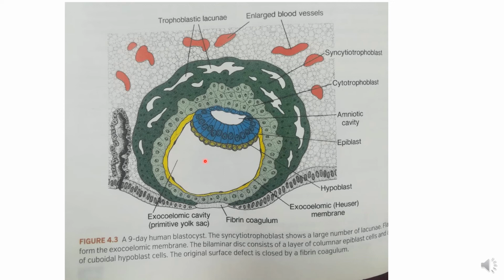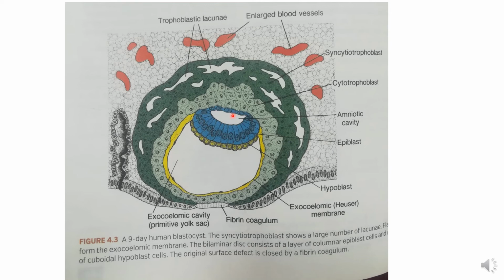This chamber, which is derived from the hypoblast and Heuser membrane, is the primary umbilical vesicle. This is the amniotic sac. Now you can note over here that the previously inner cell mass was a single layer. Now it is divided into two layers: the large columnar cells, that is the epiblast, and the cuboidal cells, the hypoblast. And two chambers are formed, one this primary umbilical vesicle, the other this amniotic sac.